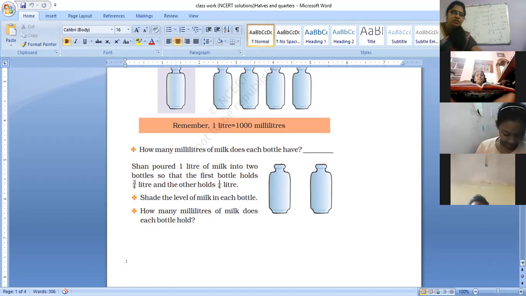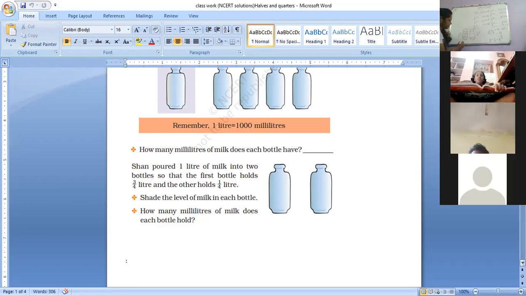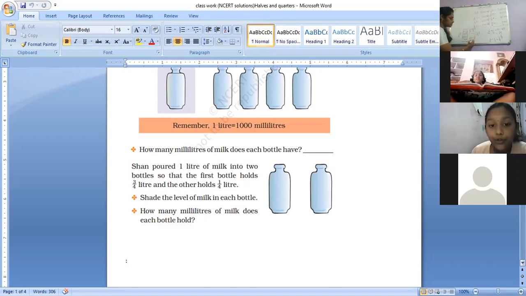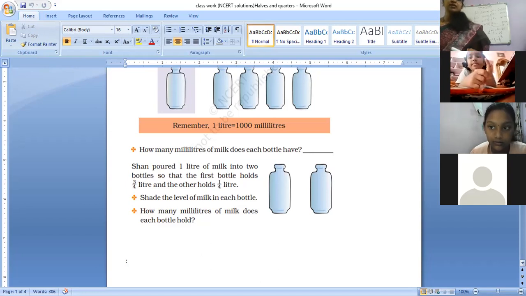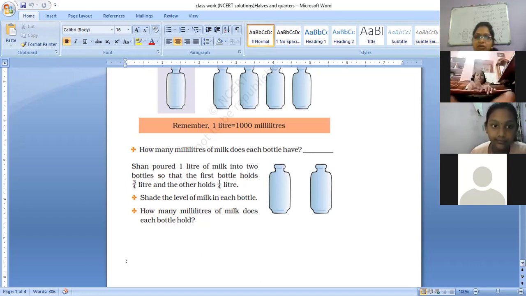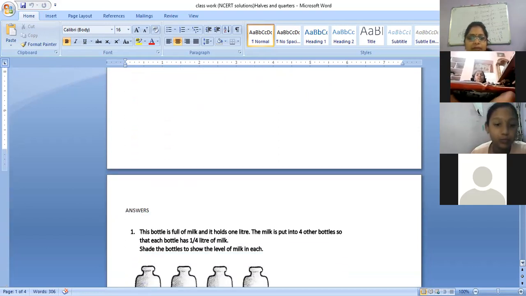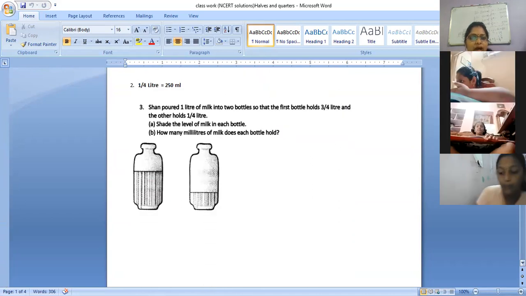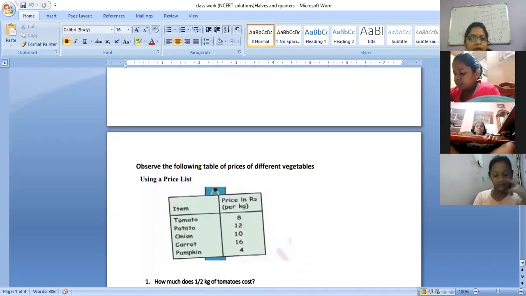Next question. How many milliliters of milk does each bottle hold? So 3/4 liters means how many milliliters? 750 milliliters. Very good. 1/4 liters means how many milliliters? 250 milliliters. Not 25, 250 milliliters. So hope you can get the answer for this also. Understood? Any difficulty here? No, ma'am. So I will send you answers also like this. You can copy down, but hope you understood.